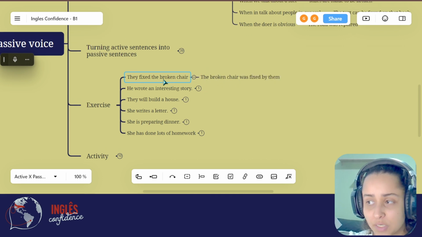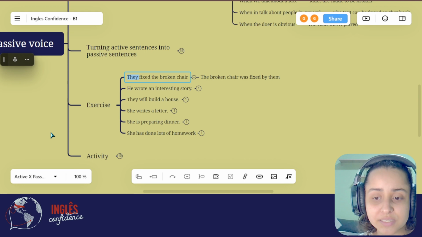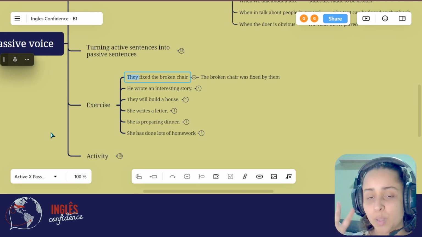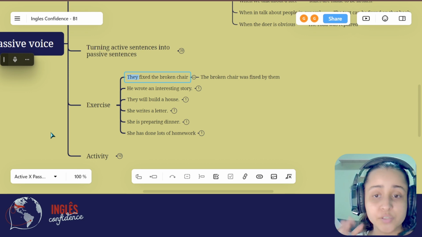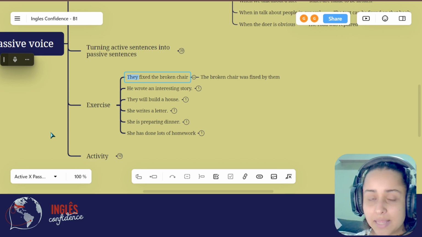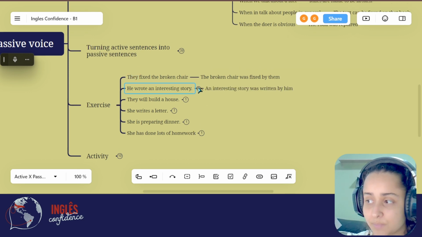Okay? So first, find the object. After, put the verb be. Then, find the action that happened. And then add by and the person. So now pause this class and do the other sentences. Okay, did you pause this class? Did you do the sentences? Now I'll show you the answers.